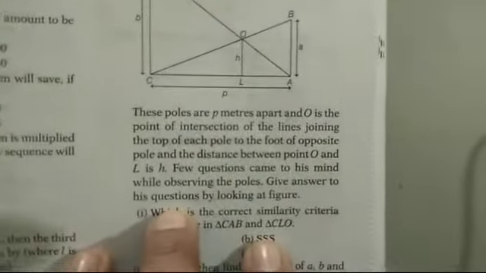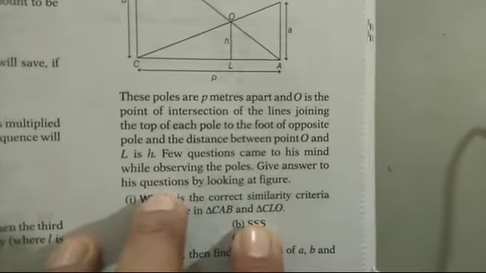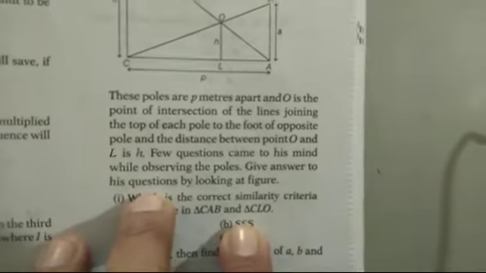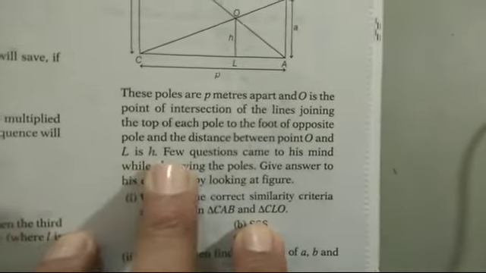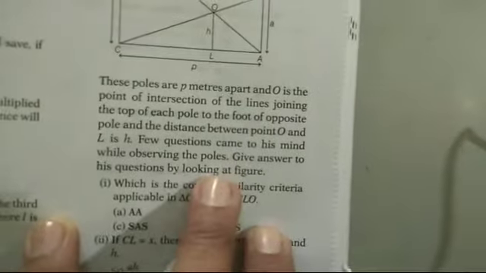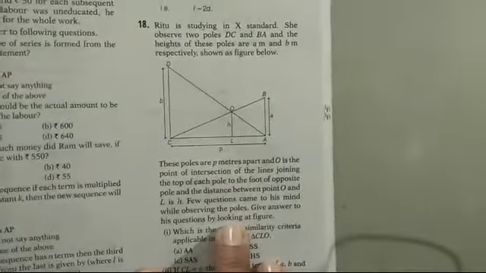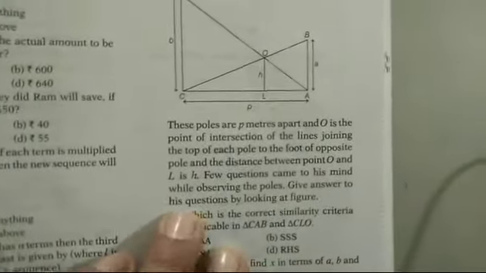These poles are p meters apart, and O is the point of intersection of the lines joining the top of each pole to the foot of the opposite pole, and the distance between the points O and L is small h. A few questions came to her mind while observing the poles. Give answers to her questions by looking at the figure. Okay, so we have to answer these questions.